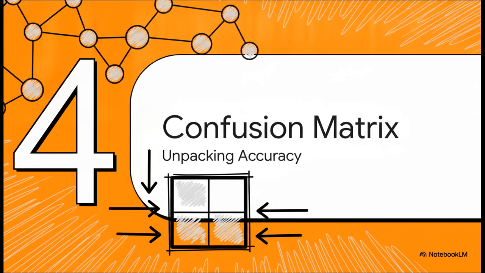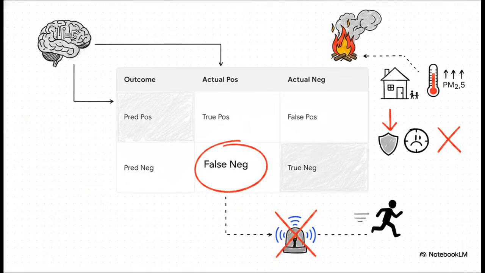Which brings us to section 4, the confusion matrix. To truly unpack the real story behind our model's accuracy, professionals rely on a specific tool called the confusion matrix. It essentially breaks our predictions down into a 2x2 grid. You've got your true positives and true negatives. That's where the model nailed it and got it right.